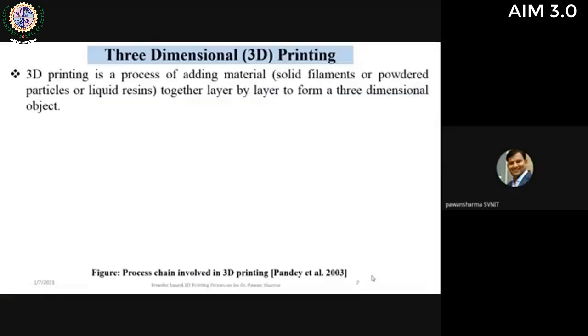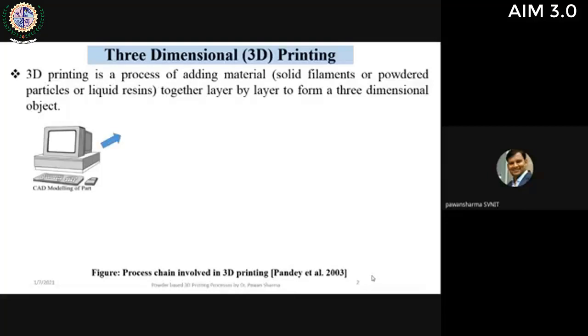First of all, let us know a brief introduction to what actually 3D printing is, or in broader terminology, what we call additive manufacturing, which is more comprehensive and more detailed. Additive manufacturing or 3D printing is nothing but a process of adding material layer by layer. That material can be in the form of solid, liquid, resin, or powder. We join it layer by layer to form a three-dimensional object.